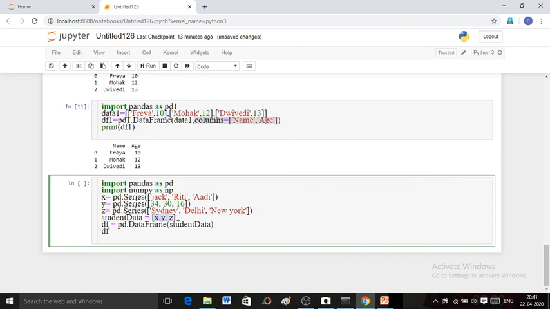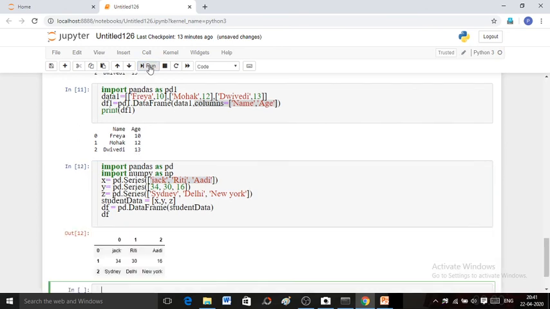When you create your data frame from student data, which is a list of series, you will receive all the series as rows of your data frame, and all the individual elements' indexes will become the columns of your data frame. Run this code and see the result.